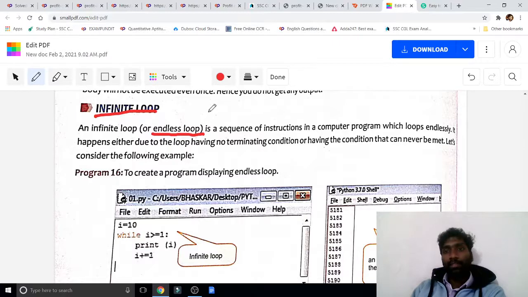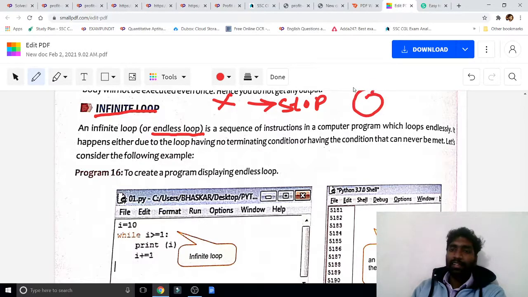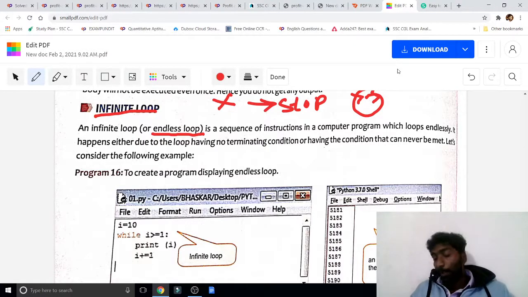In while looping, if the condition becomes false, it will stop. Correct? If the condition becomes false, it will stop. But in an infinity loop, it will run continuously, without any stoppage. Sir, how is it possible? You may get now how it is possible. Now see here.